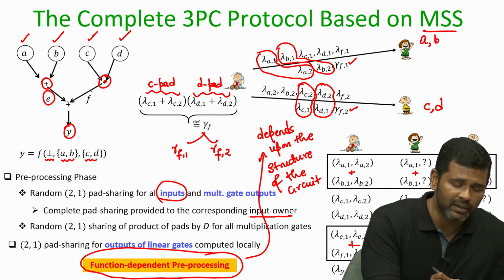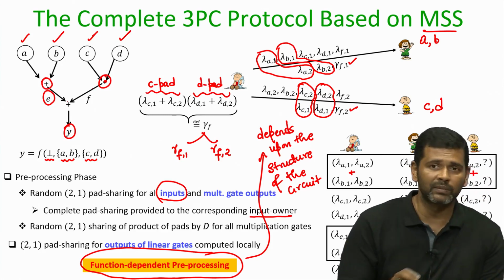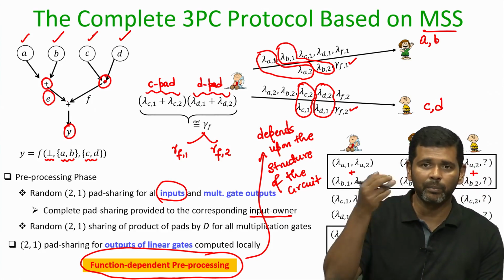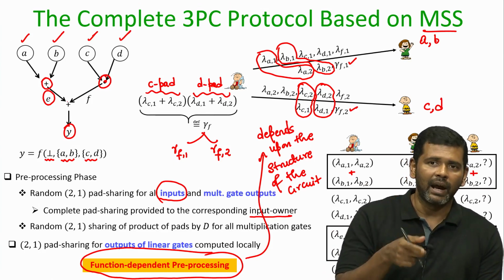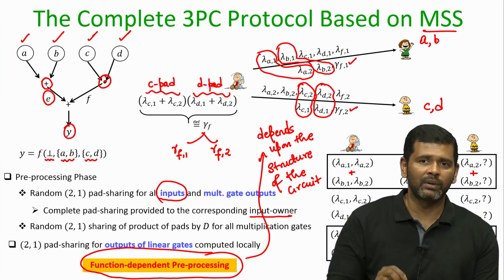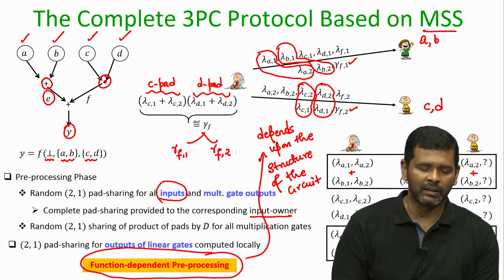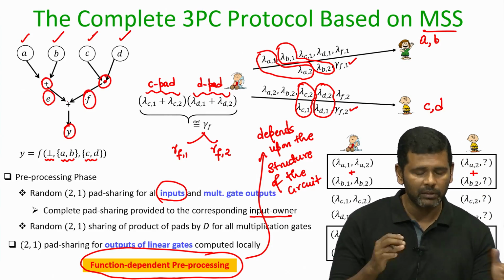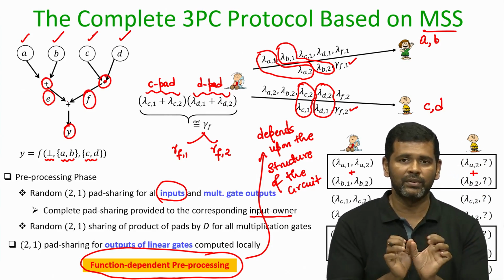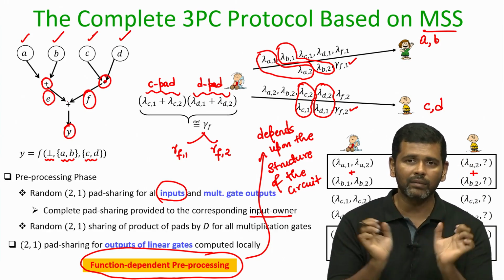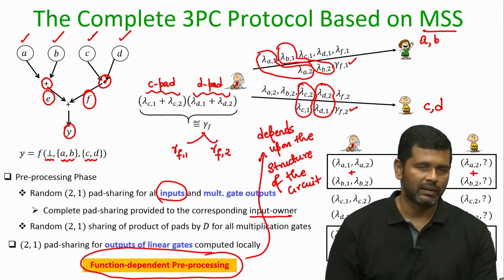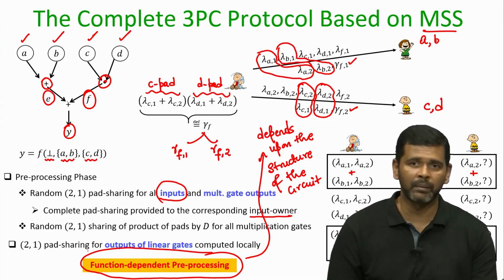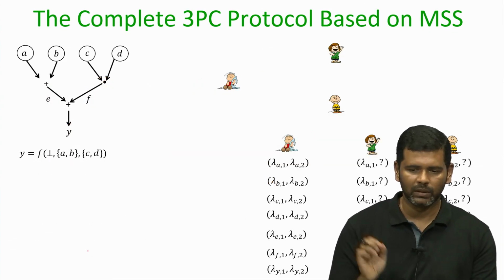For instance, it is associating pads only with the outputs of the multiplication gates, but not with the outputs of the linear gates, because those pads have to be set as a function of the pads that you have associated with the inputs of those linear gates. In the same way, for each multiplication gate the distributor has to secret share separately the product of the pads that it has associated with the inputs of the multiplication gate. So, that is why it is function dependent pre-processing, right.